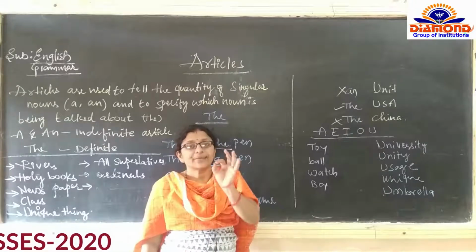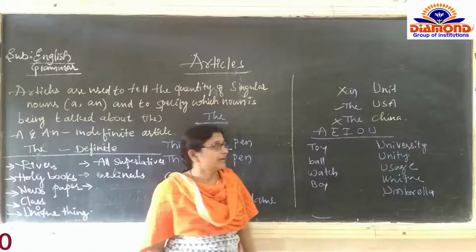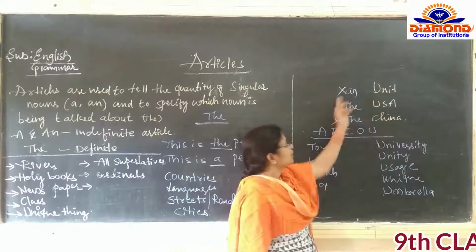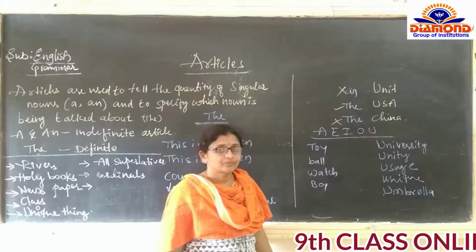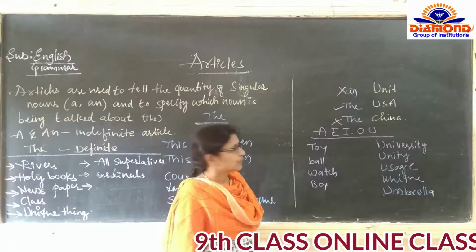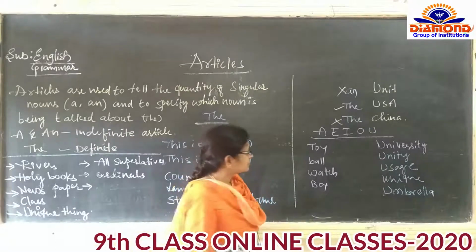These are the basic concepts you should be clear about. Why before unit have we used 'an'? Let us discuss.